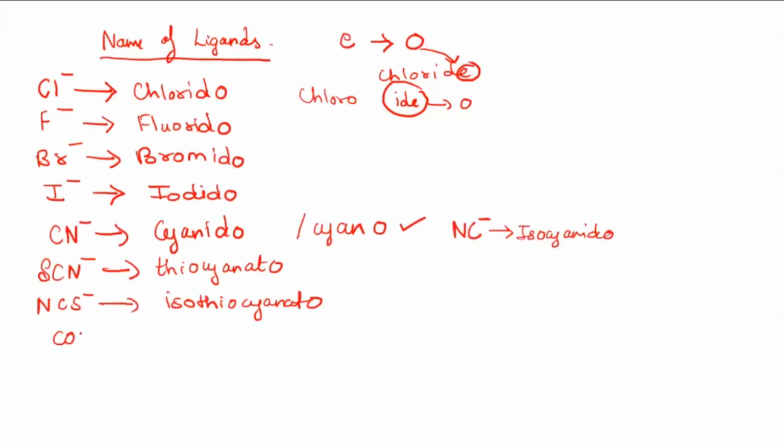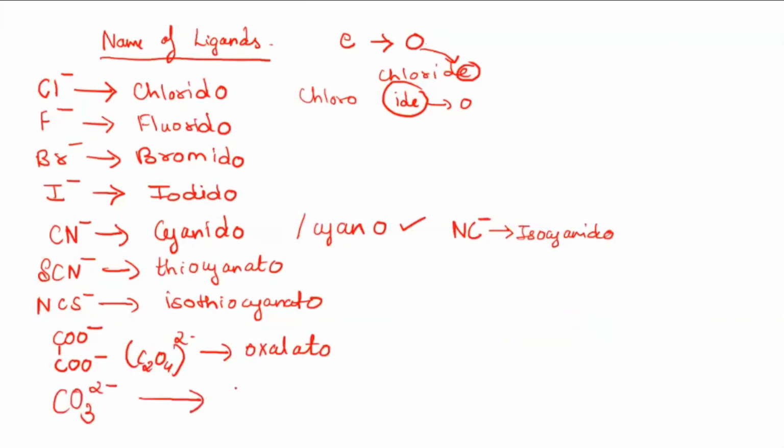And then what else do you have? Oxalato. You have studied oxalato, COO minus and COO minus, or it could be written as C2O4 2 minus. This is oxalato. See, we are ending with O. It is the oxalate ion, but when it is written as a ligand, it ends with O. CO3 2 minus is the carbonate ion, but you replace E by O, so it will be carbonato.